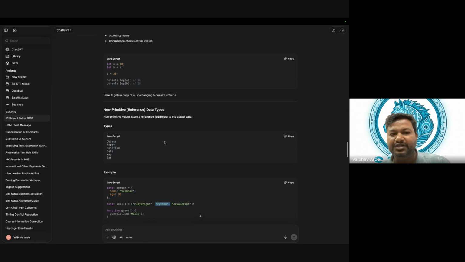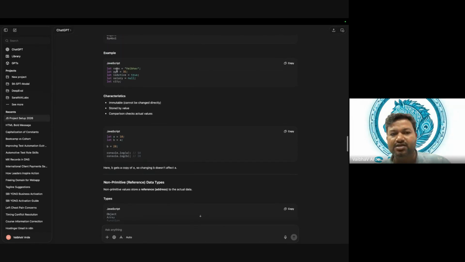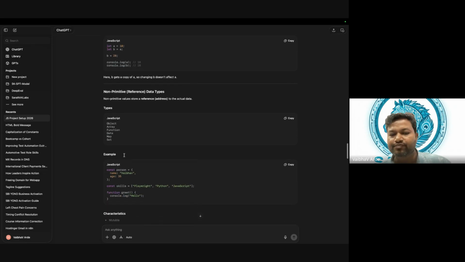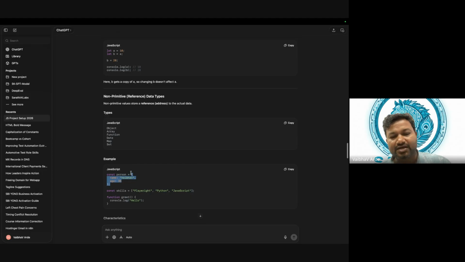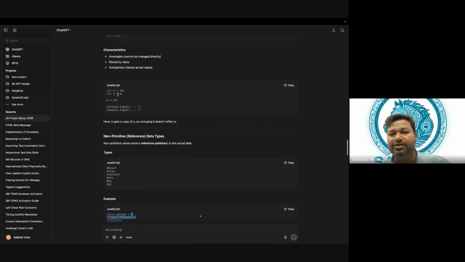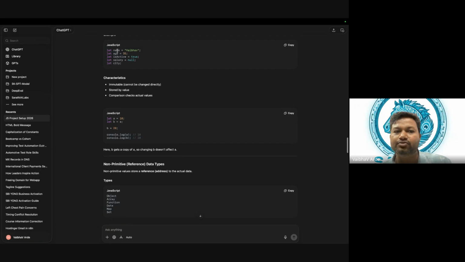See, in primitives, name is Vaibhav, so only one value is stored. But in non-primitive, in one variable we are storing more than one value. Correct? And in primitive, this value will be stored directly to a memory.